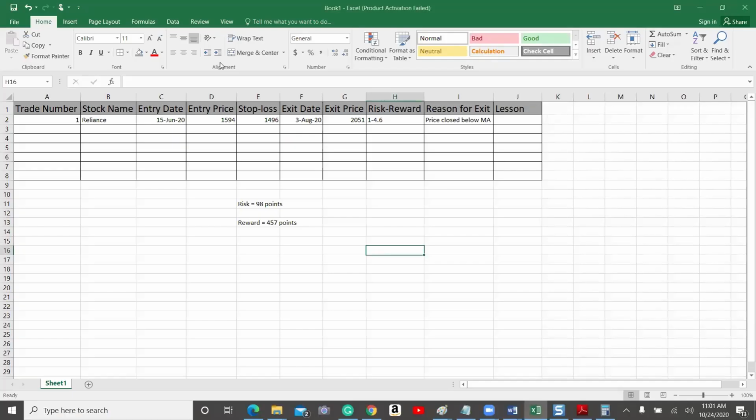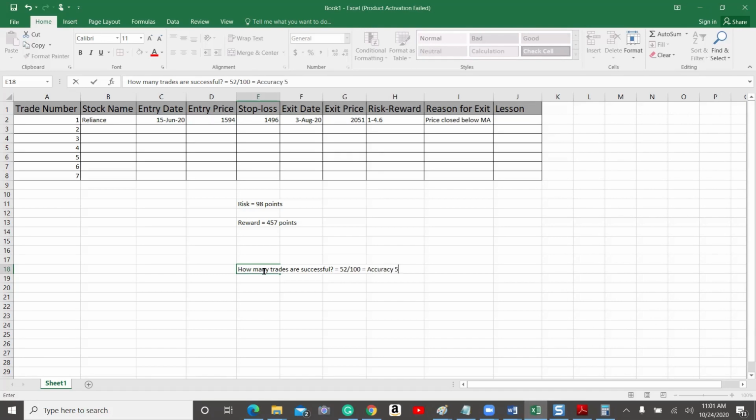It is pretty simple once again. So assume you had, for example, around 100 trades. I'm just taking an example. If you had 100 trades, just check how many trades are successful. For example, assume 52 trades are successful out of 100. So in this case, the accuracy is 52%. Accuracy is 52%. So this is very simple.